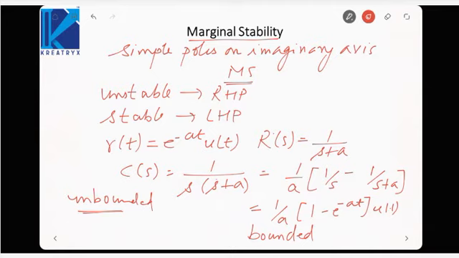If the poles of input coincide with the poles of transfer function, then the response will be unbounded. And which poles specifically? The poles that lie on the imaginary axis. If the imaginary poles of the system coincide with the imaginary poles of input, then the response will be unbounded. If such a thing does not happen, then the response will be bounded. So that is called as marginal stability. Okay, though in signals and systems we define only stable and unstable, here we define a third stability called marginal stability.